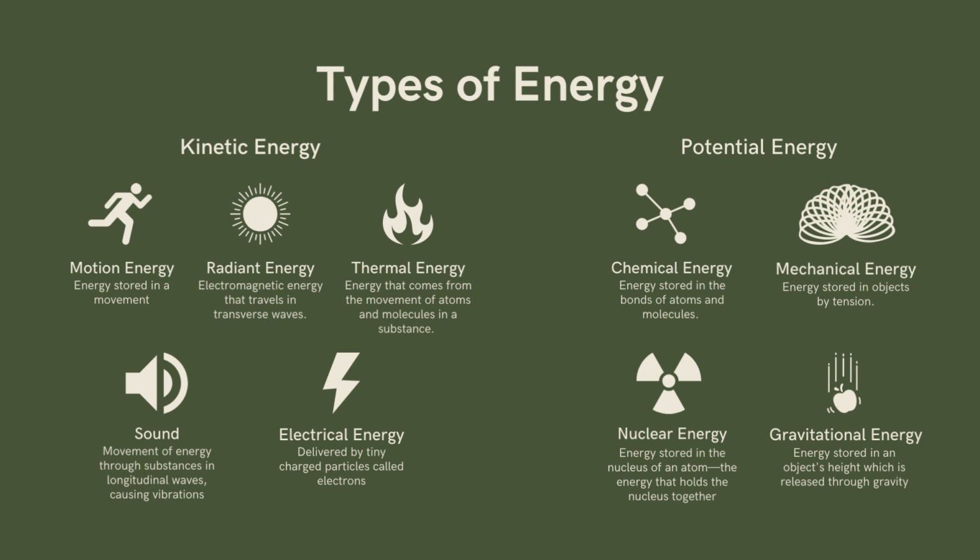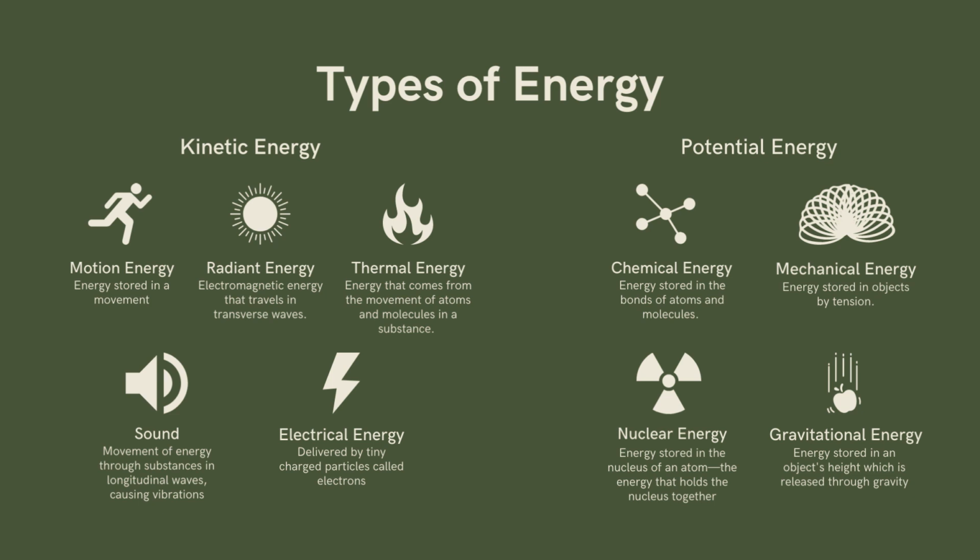Lastly, for potential energy, we have gravitational energy. It is the energy stored in an object's height which is released through gravity. So, gravity is the main driving force of this gravitational energy. And gravitational energy is very dependent on the position of the object. When an object has greater position or greater height, the greater gravitational energy it stores.